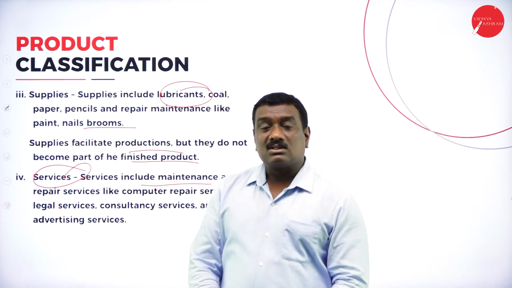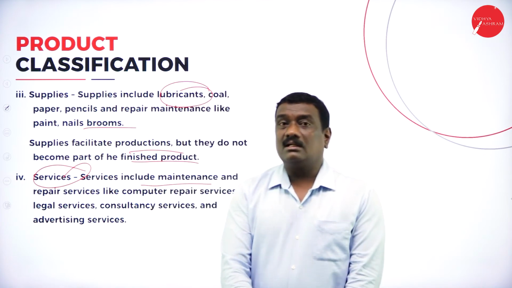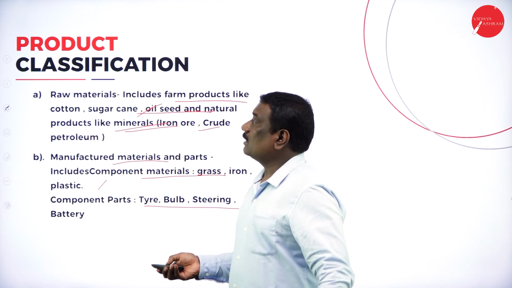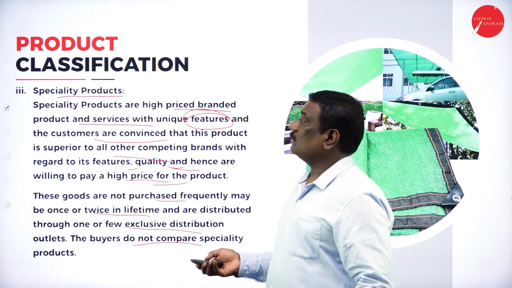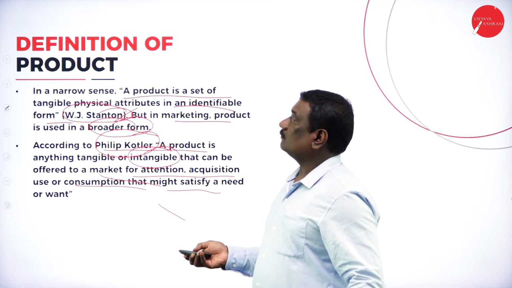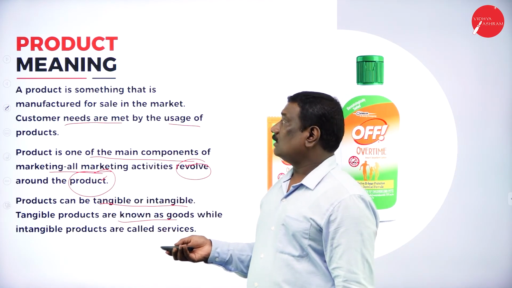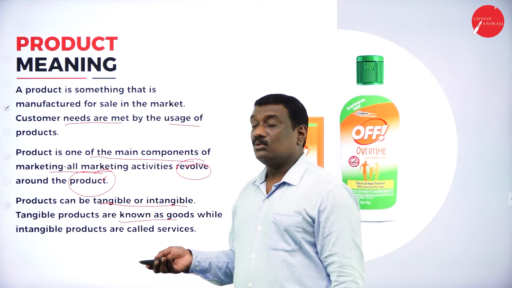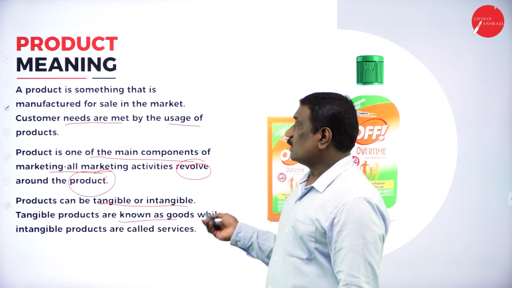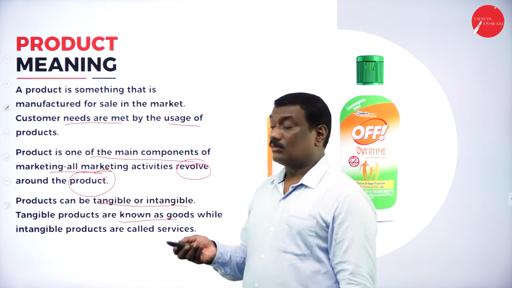So students, these are the topics in Session 1 which I covered. Let me give the highlights from the beginning, the topics we covered under this particular session 1 of Unit 2, that is Product. The meaning of product, where I said it will meet the needs of the consumers as well as the usage. Then it is one of the main components of marketing activities, and it revolves around the product.